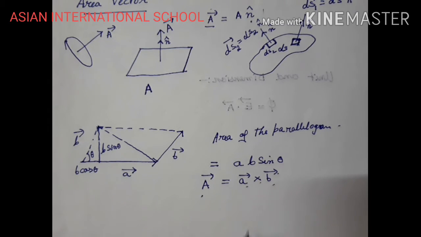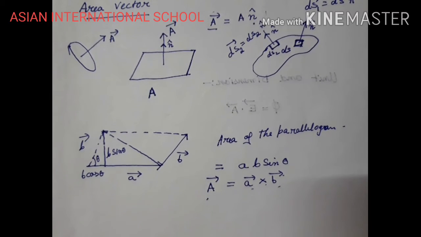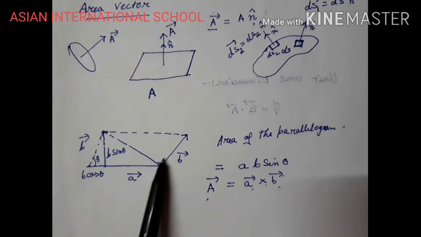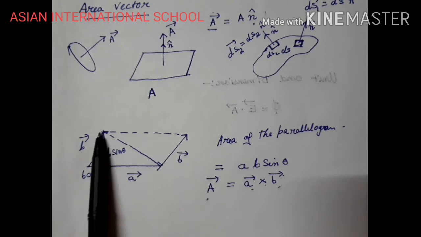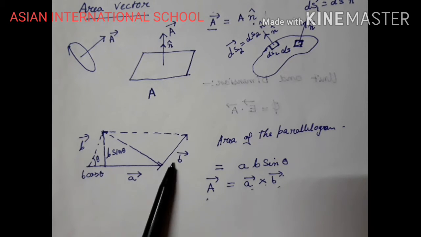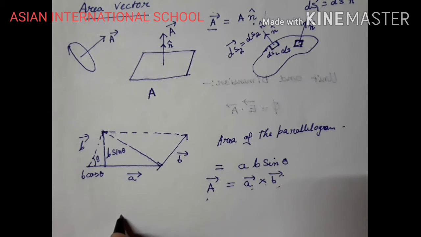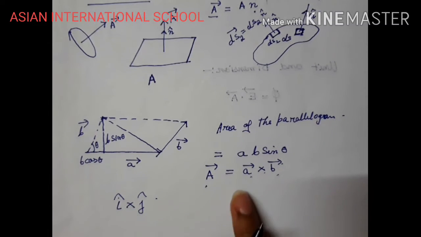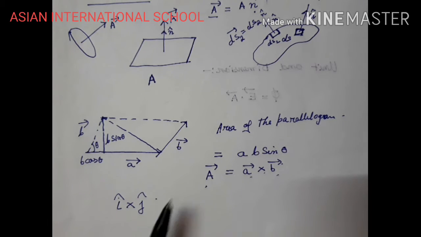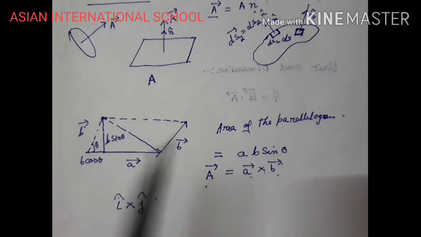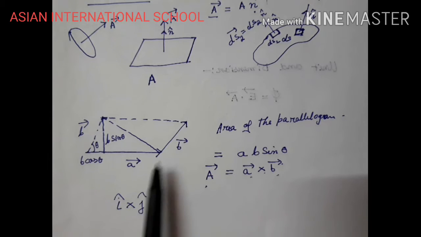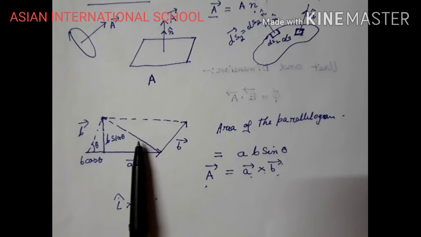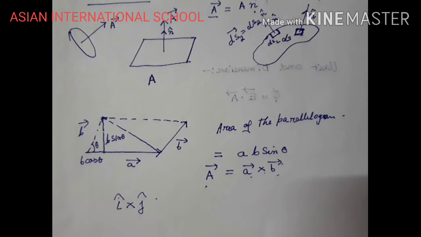So you can understand why we consider area as a vector. Now if this is my surface, and this surface is in the xy plane, I can write that the direction is i cap cross j cap. The A vector is in the direction i cap, and this B vector is in the direction j cap, in the xy plane. As I told you, the direction of the area vector will be normal to it.